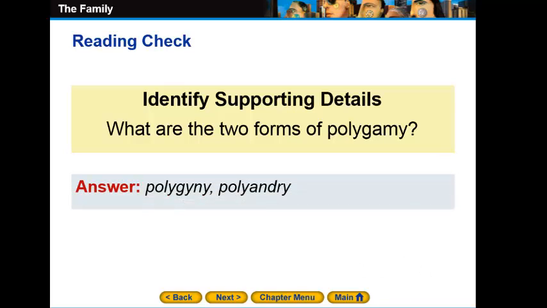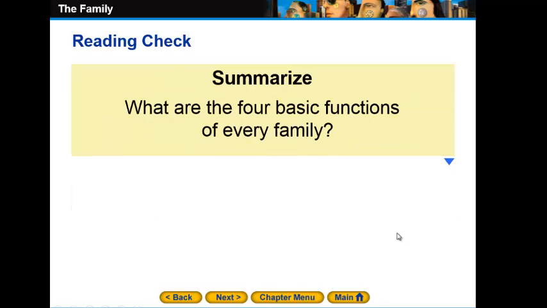So the two forms of polygamy will be polygyny and polyandry. Exactly, polygyny and polyandry. Polygyny is a single man and multiple females, while polyandry, on the other hand, is a single woman and multiple males. So let's see our last question.